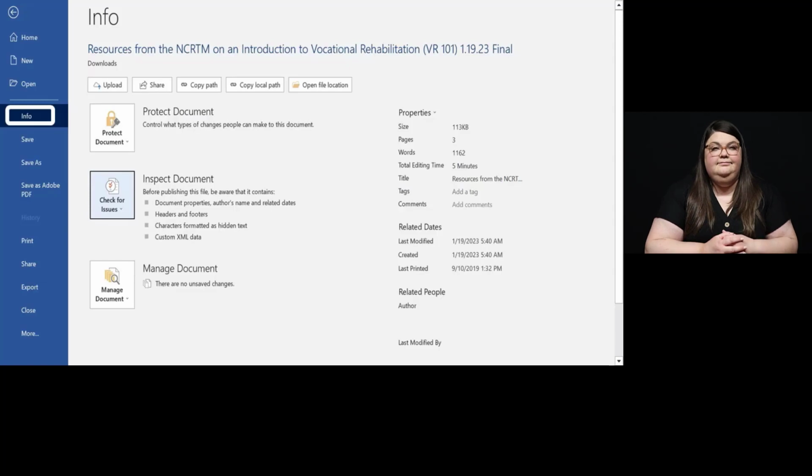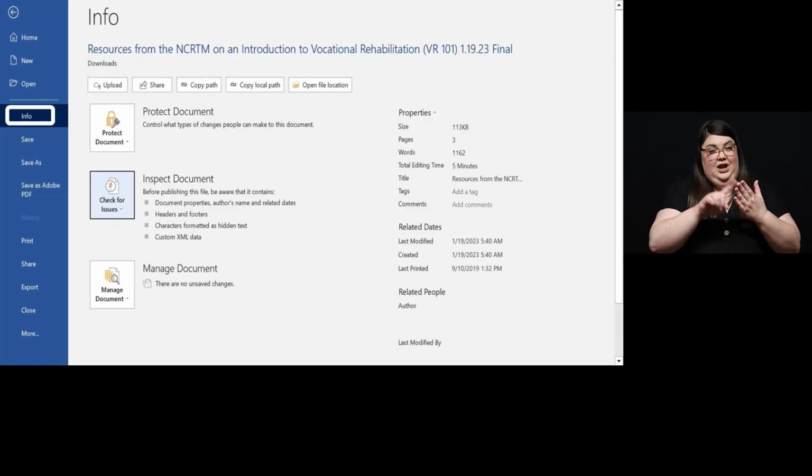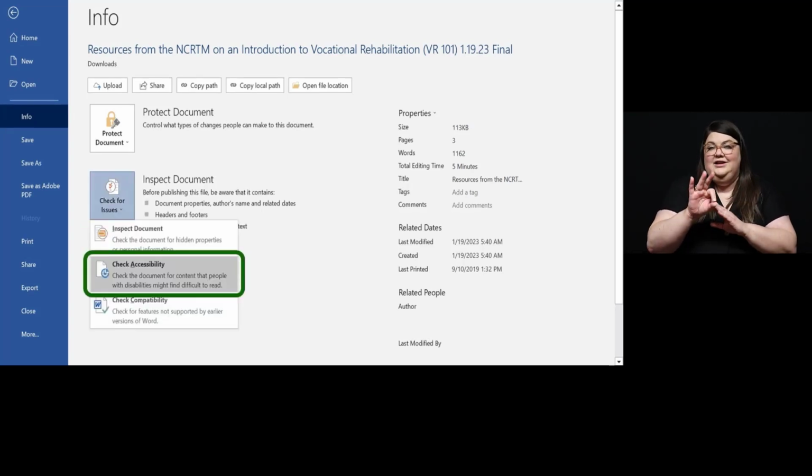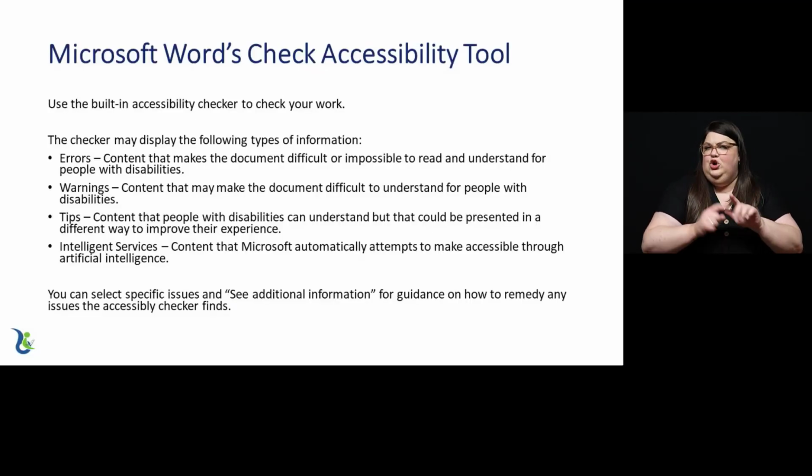To run the accessibility checker, navigate to the File tab, select Info, select Check for Issues, then select Check Accessibility. The checker may display the following types of information. Errors. Content that makes the document difficult or impossible to read and understand for people with disabilities.